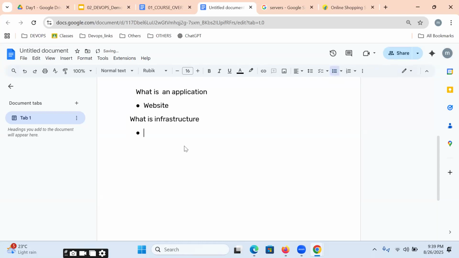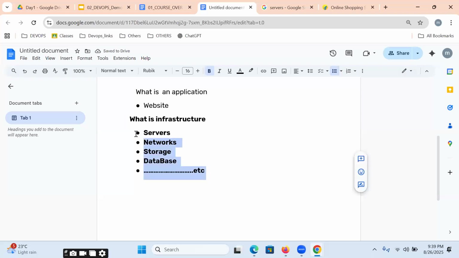What kind of infrastructure is required? Majorly, servers are required, networks are required, storage is required, database is required.